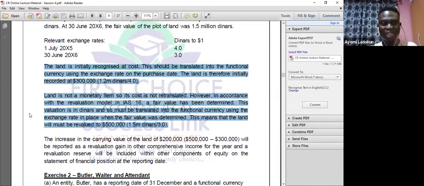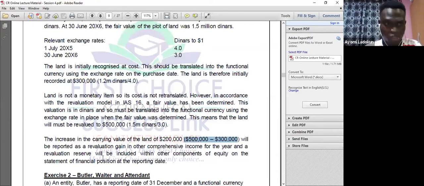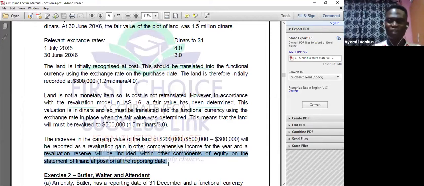So this means the land will now be revalued to 500,000. That's what we have just done. The increase in the carrying amount, which is the 500,000 minus 300,000, will now be reported as a revaluation gain in other comprehensive income for the year ended, and the revaluation reserve will be included within the other components of equity. That's it. It's as simple as that. So that's what you are telling the examiner.